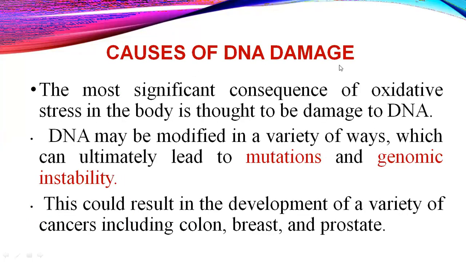So there are some causes of DNA damage mainly. As I said earlier, the significant consequence of oxidative stress in the body is thought to be DNA damage. So what happens inside the cell with oxidative stress? What is oxidative stress? It's nothing but a stress which is produced in terms of free oxygen radicals that are going to be produced inside the cell.